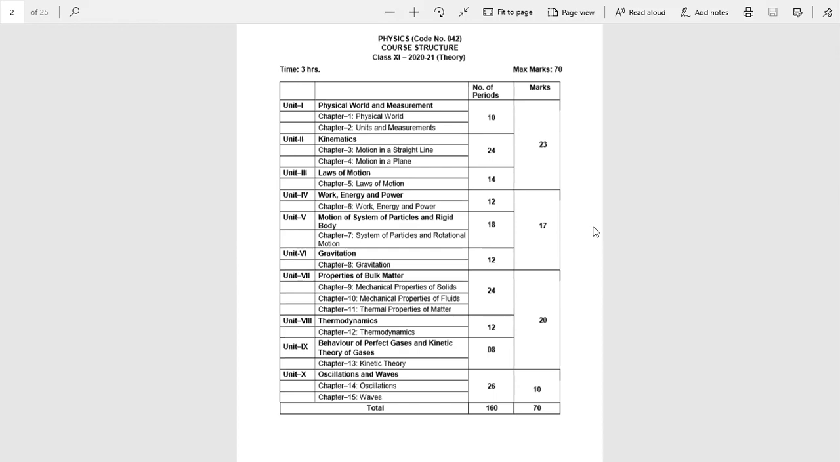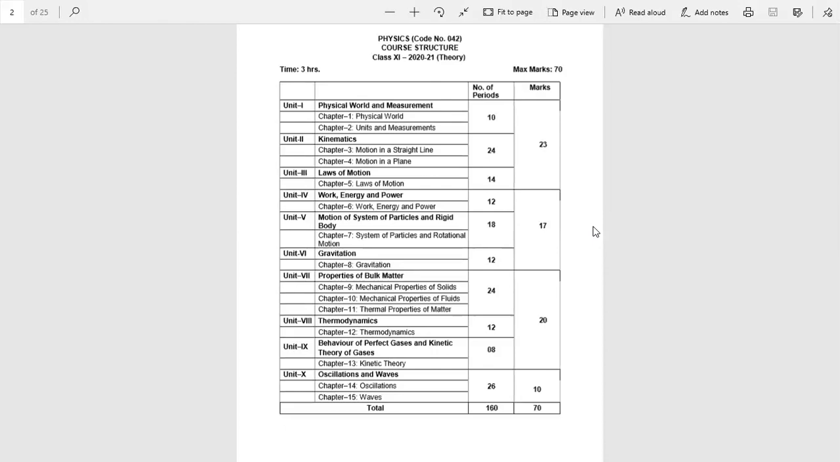So today we are going to discuss the syllabus of physics and the marking scheme of chapters and units. There are 10 units which contain 15 chapters. Unit 1 contains 2 chapters, unit 2 also contains 2 chapters, and unit 3 contains only 1 chapter. From chapter 1 to 5, or unit 1 to 3, the marks weightage is 23 marks.